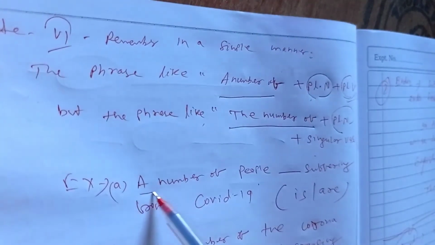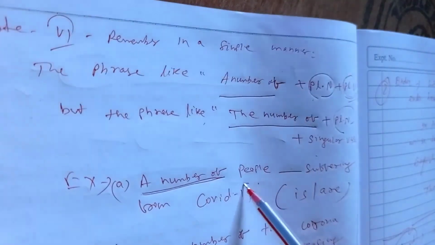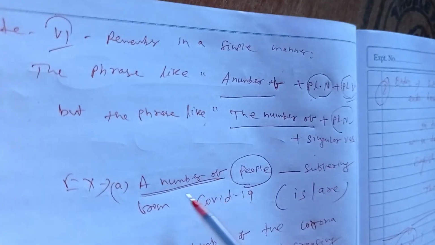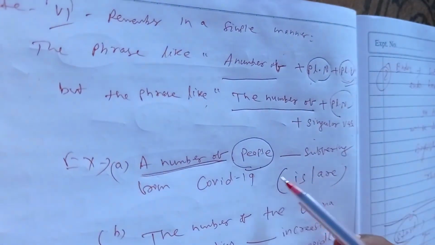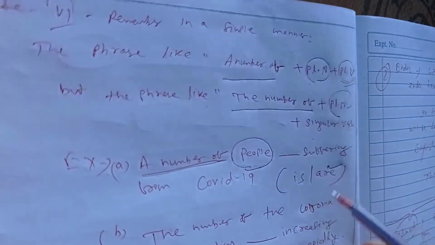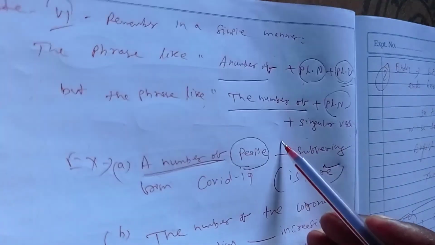"A number of" is the phrase, after this people. You should see, the "a number of" phrase is followed by a plural verb, that is "are". A number of people are suffering from COVID-19.